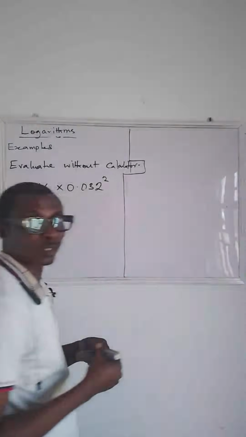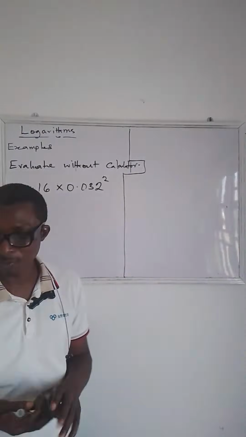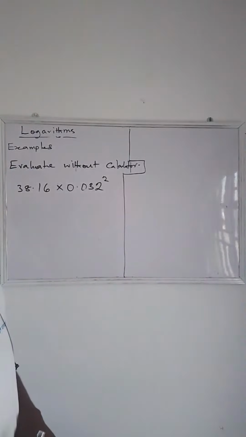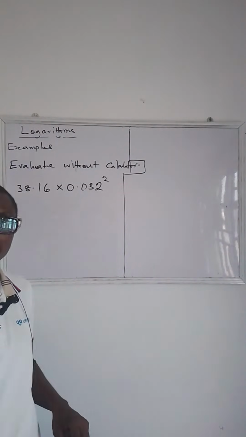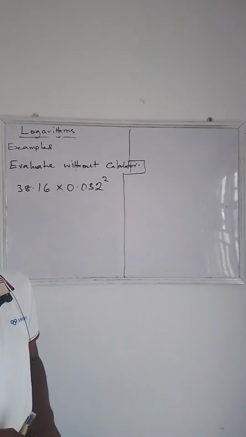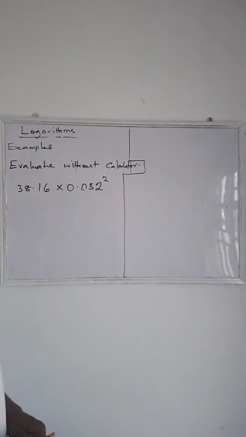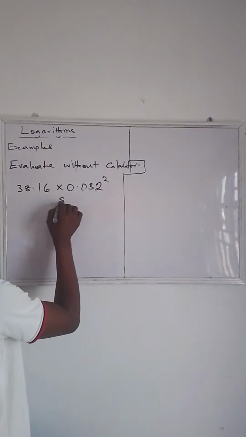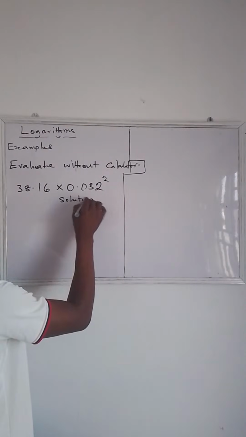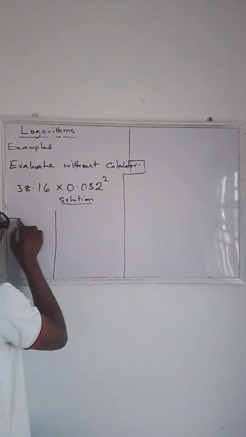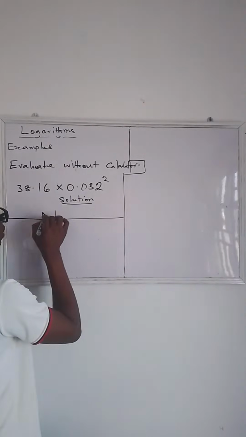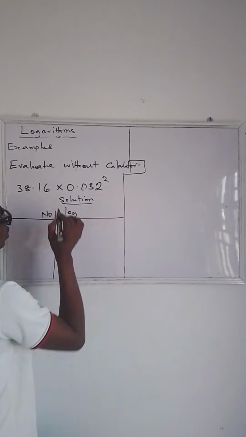Okay, how do we solve this problem? We are going to be making use of our number log. This time around, we are not making use of the calculator. We want to make use of our 4-figure table. So now you have a table of number and log.